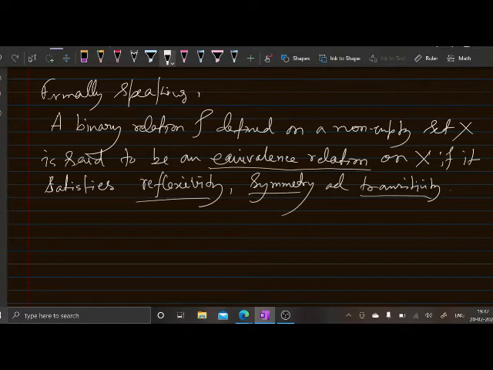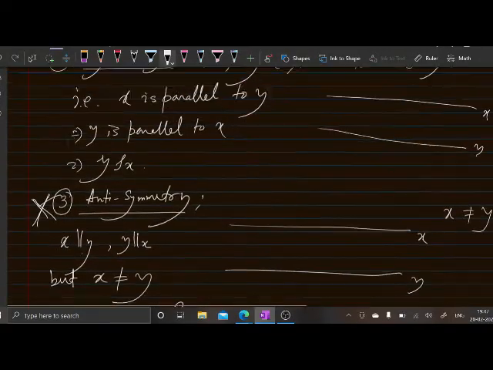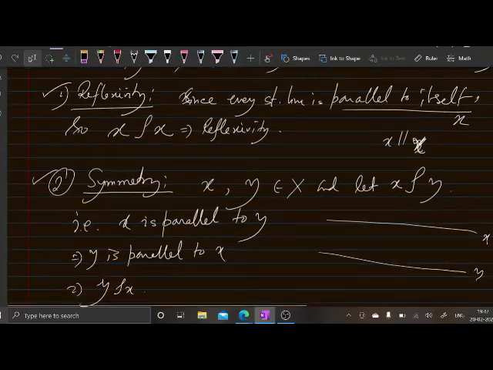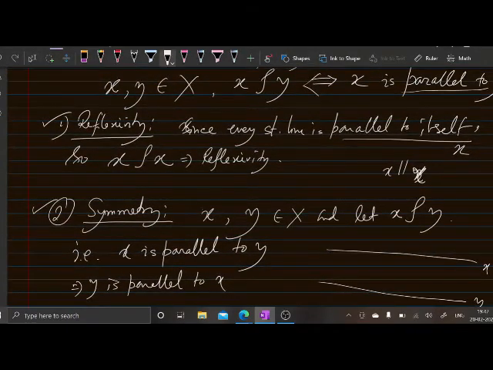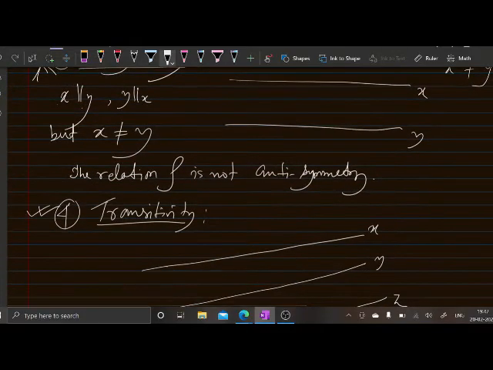Now, one can ask what we shall do with antisymmetry. If you include antisymmetry, you need to exclude symmetry, right. So the relation having reflexivity, antisymmetry and transitivity will be defined as a partial order relation. Okay.